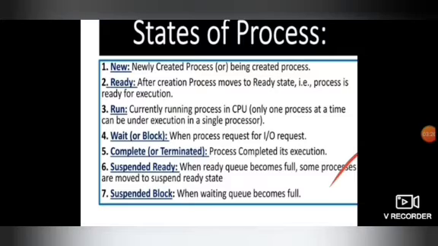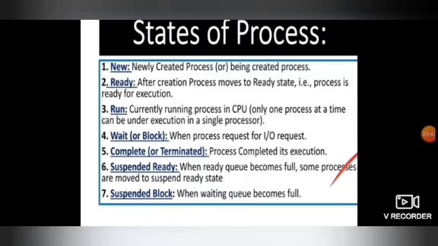Next is the state of the process. There are mainly 7 states for the process: new state, ready state, run state, wait or block, complete or terminated, suspended ready, and suspended block. The new state means a newly created process that is going to be executed. The ready state means the process is ready to be executed.